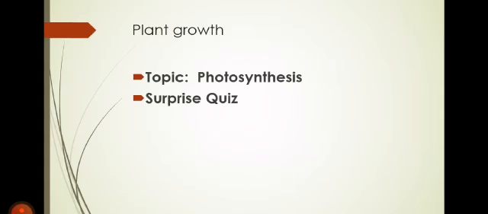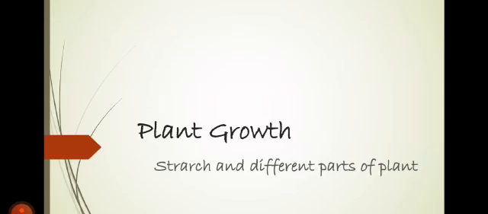Now, keep this test with you. When you come back to school, I will check it, or I will share the answers with you. Okay, now we are going to start today's topic. Today I am going to tell you about the starch that is stored in different parts of the plant. Okay, what is starch?